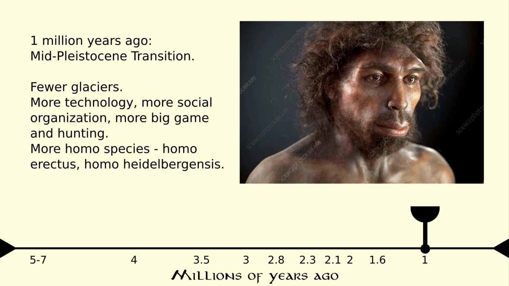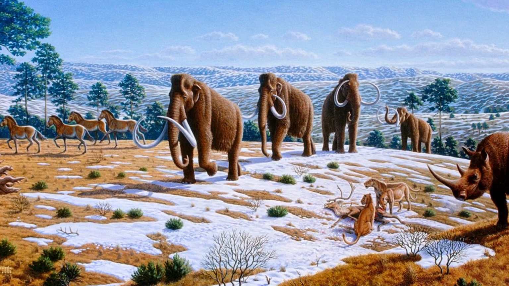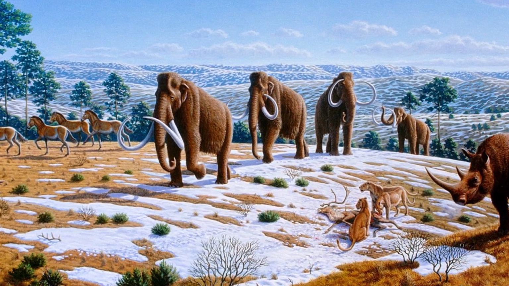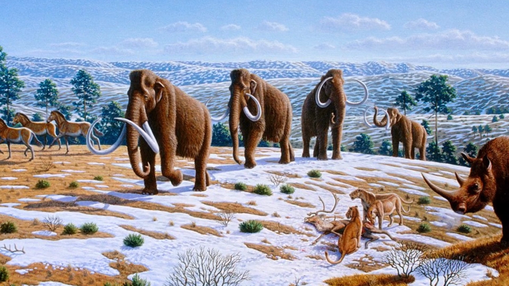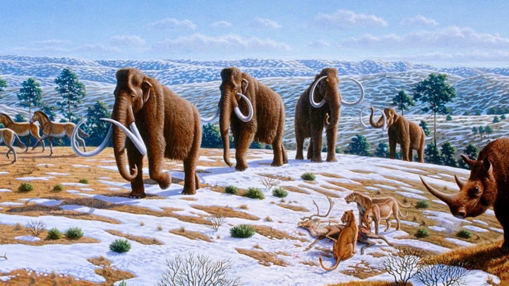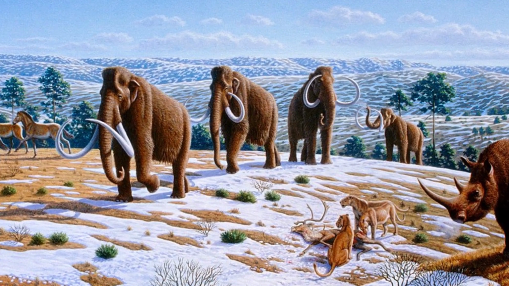Also 1 million years ago, life got easier because this was the mid-Pleistocene transition when glacial cycles went from 41,000 years to 100,000 years and summers got warmer. Also at this time, big game such as mammoth, ibex, and aurochs became a much bigger part of the diet of our ancient ancestors as their brains continued to grow smarter and their hunting skills and technology advanced. Plants were still an important part of the diet, and some populations lived primarily on lean meat, so had to eat a lot of plant carbohydrates to avoid what's called rabbit starvation.